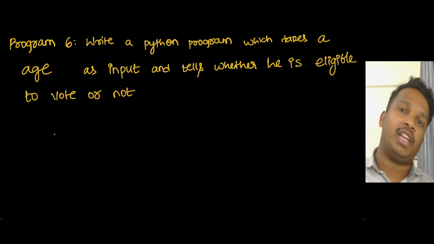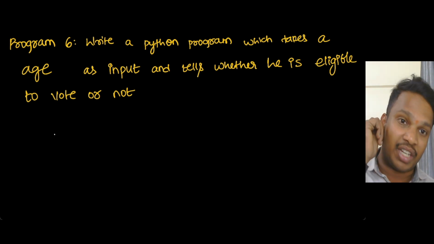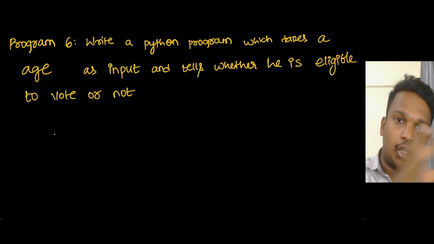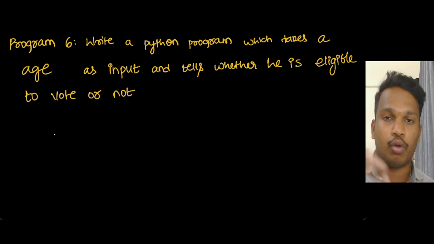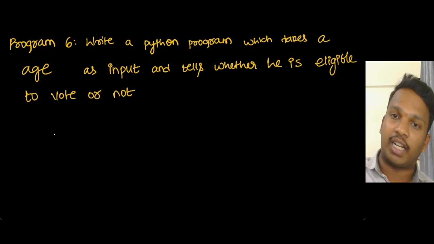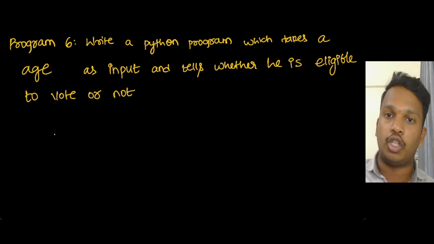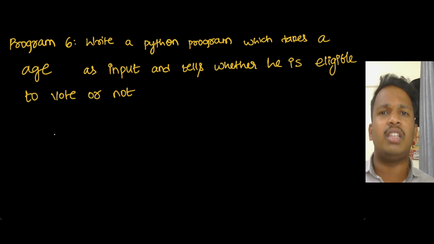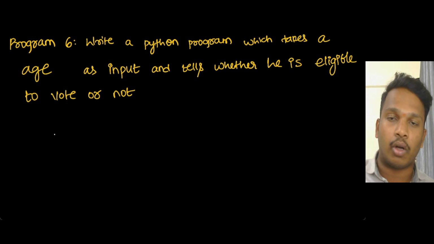Similarly, you can relate this to many things, like pension. If your age is greater than 60, you are eligible for a pension. If it is less than 60, you are not eligible. Again, take A-rated movie admission. For example, if you want to go to an A-rated movie, only if your age is greater than 18 are you eligible, or else you are not eligible. In all these scenarios, you have only two cases: eligible or not eligible.